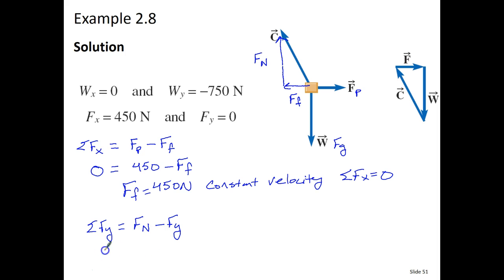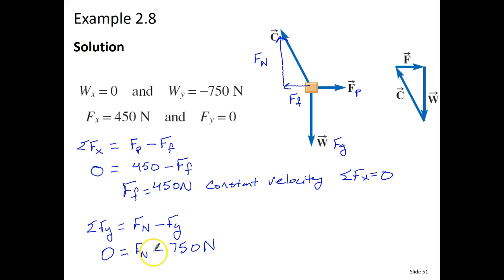Here we know the sum of the forces is equal to 0, and we said that the weight here is 750 newtons. If this is 750 newtons, I want to find out what that normal force is.